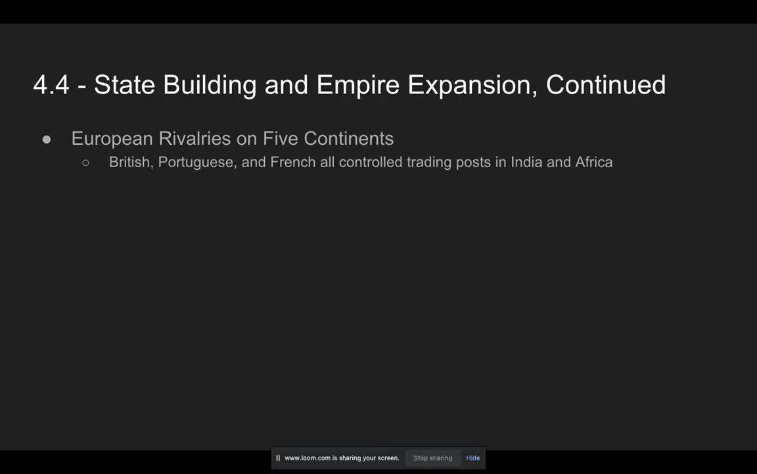And think of a trading post as like a little piece of land, kind of like a mini city where you can bring your goods and you can buy and you can sell.